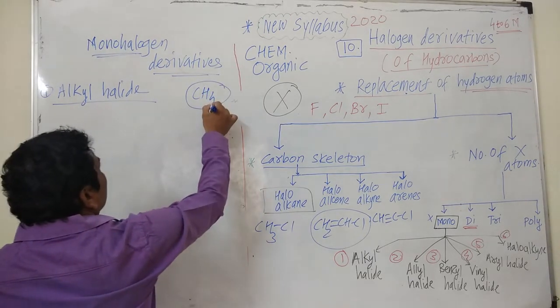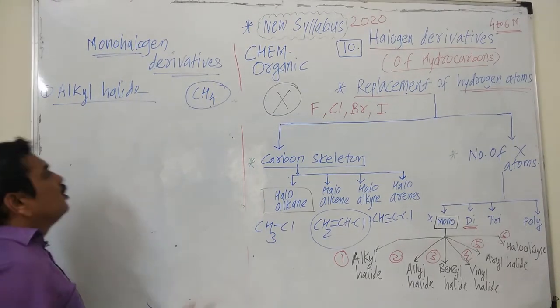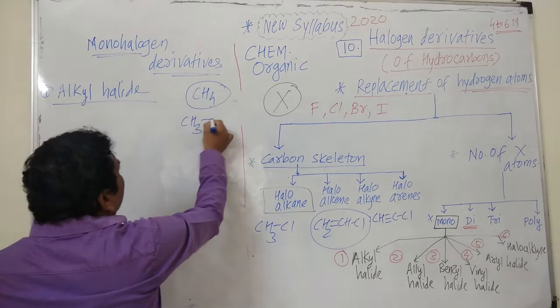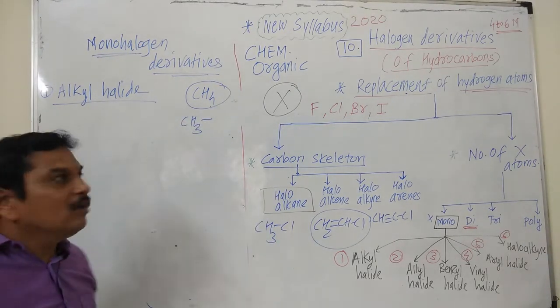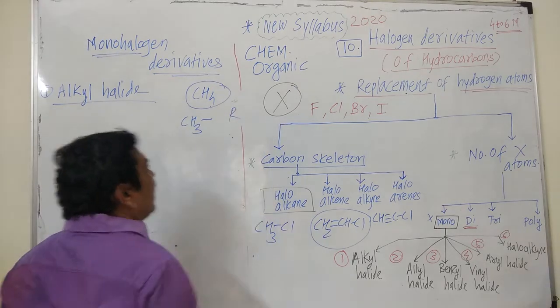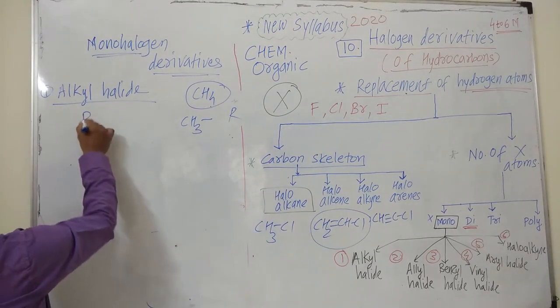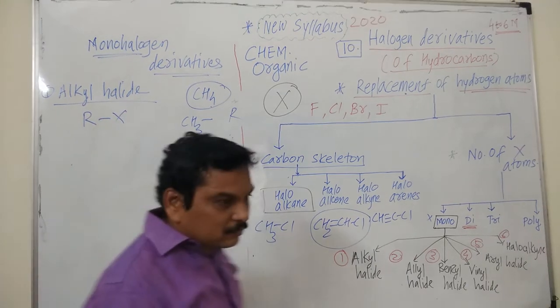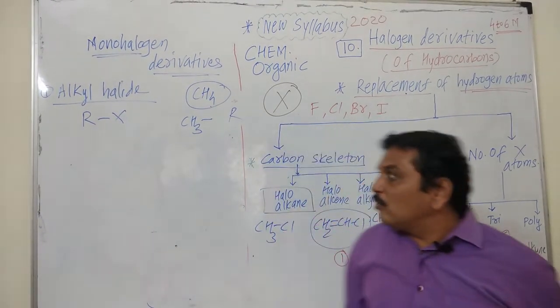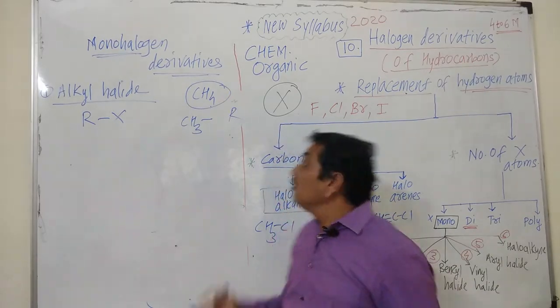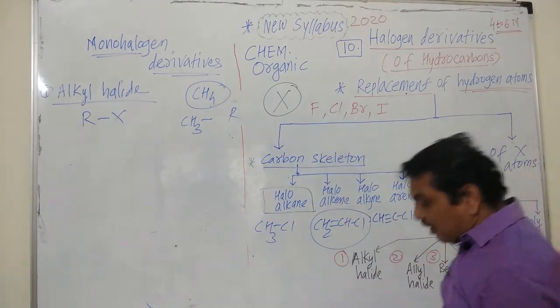If one of the hydrogen atoms is removed, the monovalent group formed from the alkane is known as alkyl group, and it is represented by R, and halogen is represented as X. Hence alkyl halides are represented as RX, where R is the alkyl group and X is the halogen atom, which is fluorine, chlorine, bromine, or iodine.